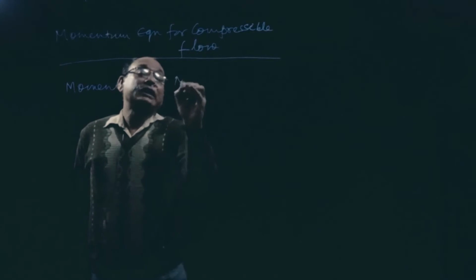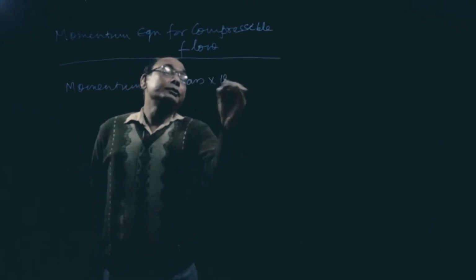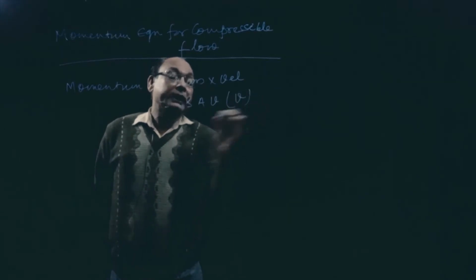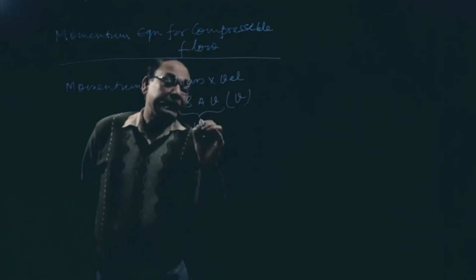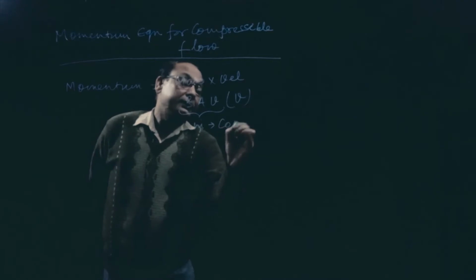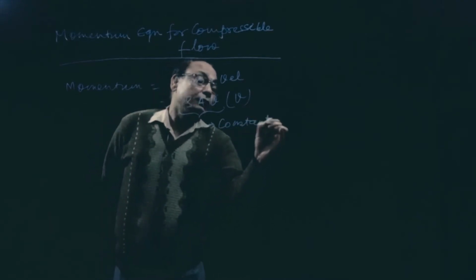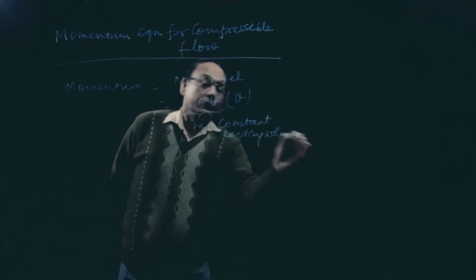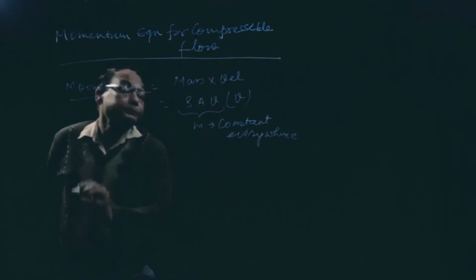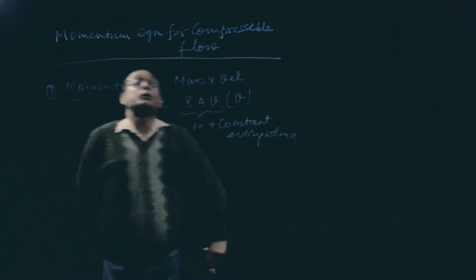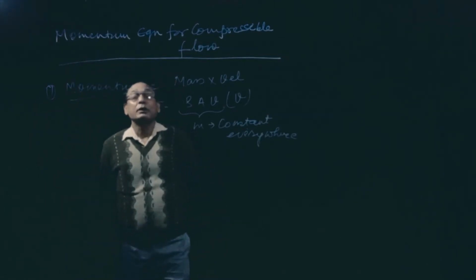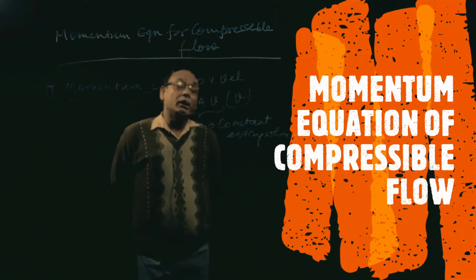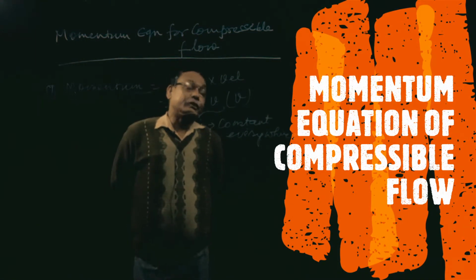We know momentum is equal to mass into velocity. Mass is rho A V, into V. So this is called m dot, and m dot is constant everywhere. So the first point: the momentum equation for compressible flow will be equal to rho A V into V, and m dot is nothing but rho A V. It is constant everywhere.